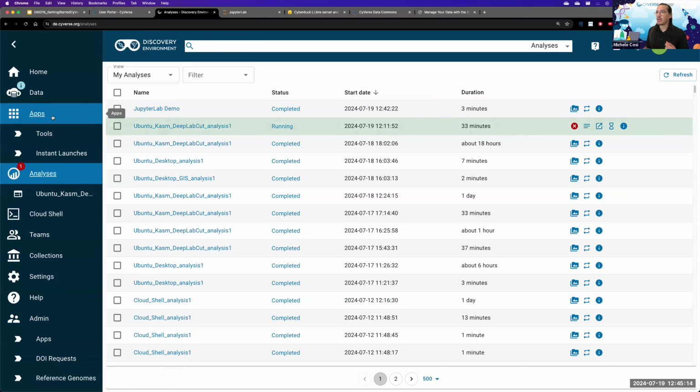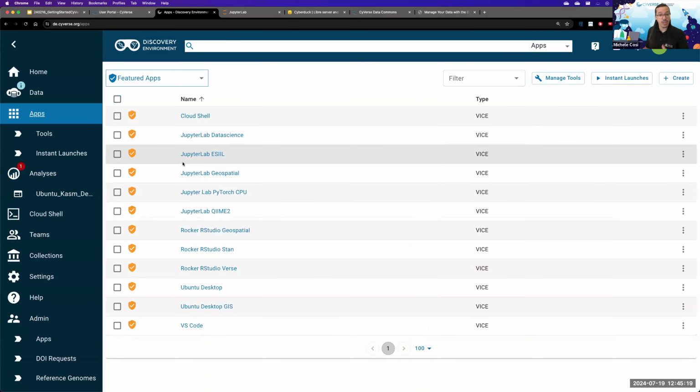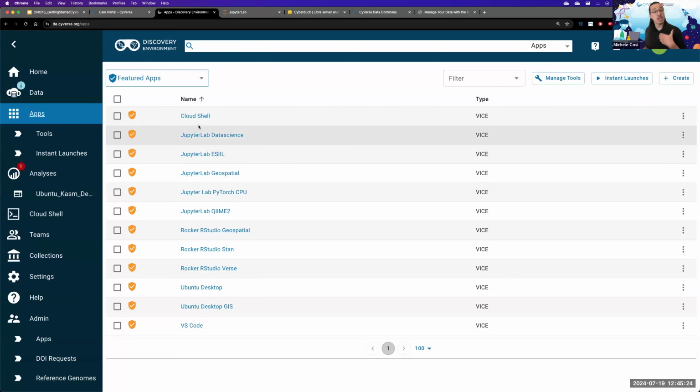Now, we do have our own applications that we are maintaining for people to use, and these are great applications, but what if you want to bring your own software? All of these applications are actually containers or containerized images of applications. And using technologies such as Docker container or Singularity, you can wrap your software and upload it into, for example, a registry such as Docker Hub.